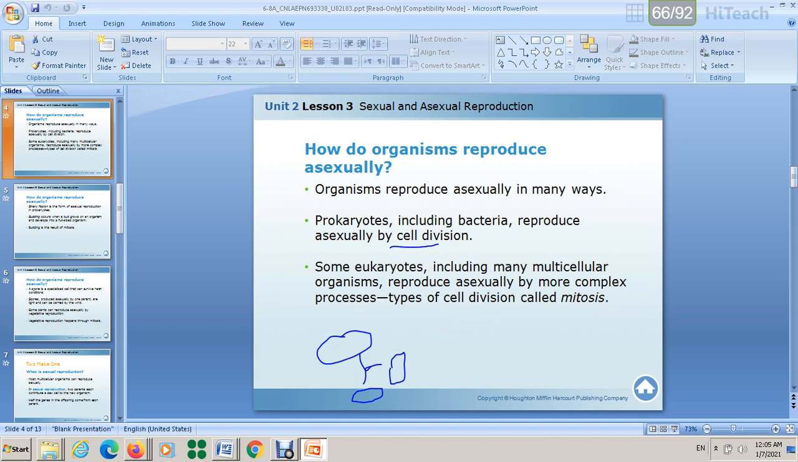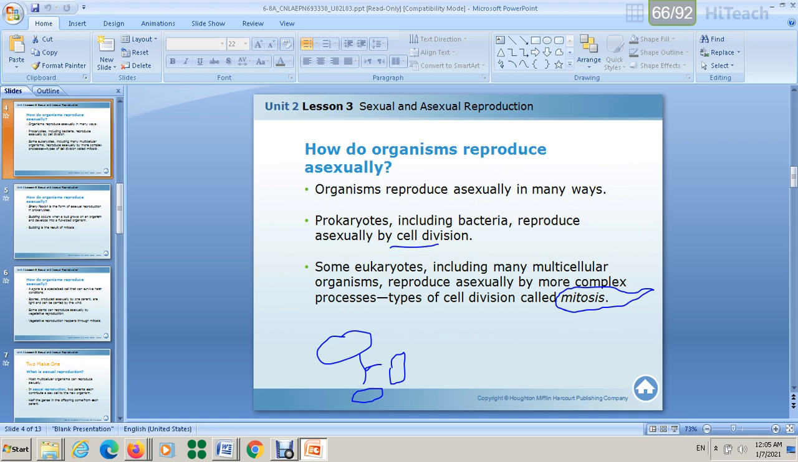Some eukaryotes, including many multicellular organisms, reproduce asexually by a more complex type of cell division called mitosis. Bacteria are prokaryotes, and so are archaea, so they don't undergo mitosis. Mitosis is specialized for eukaryotic cells because they have a cell membrane and a nucleus, and mitosis is specialized for the division of the nucleus.